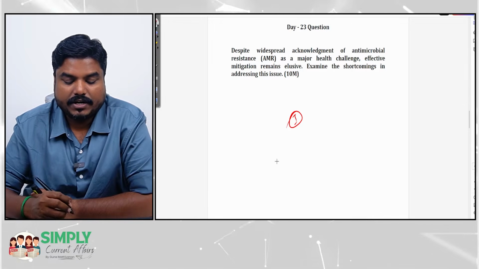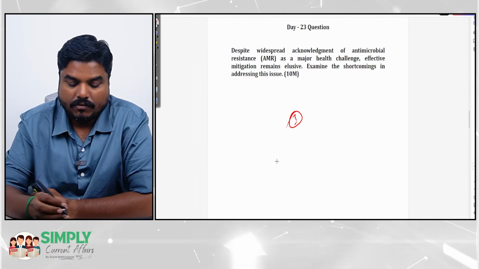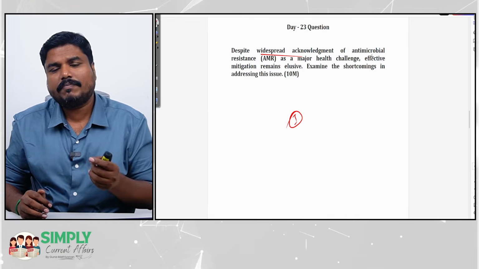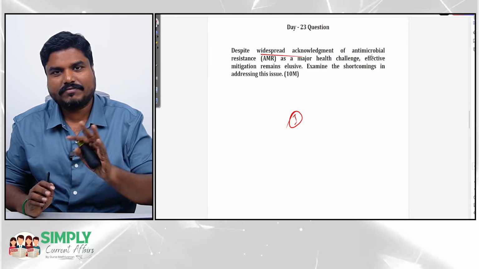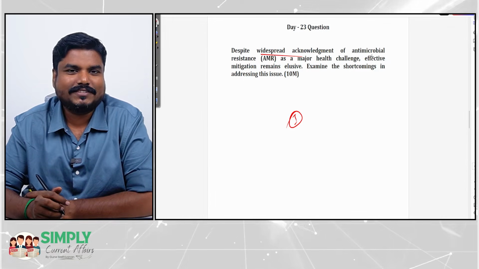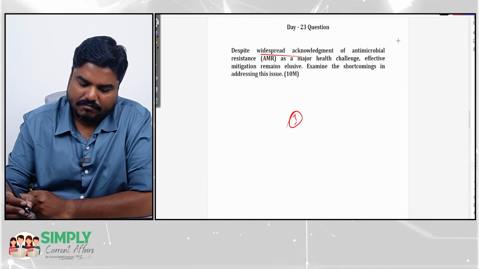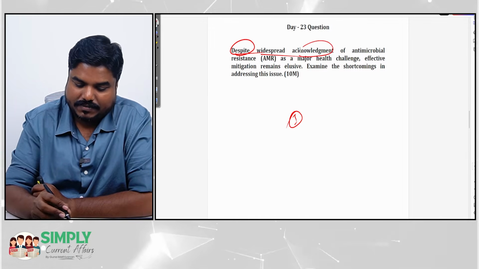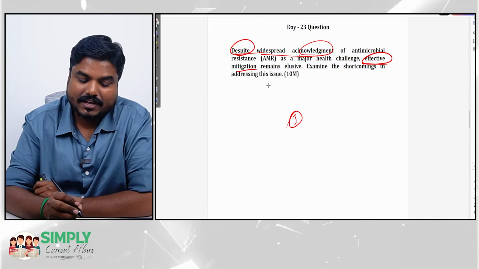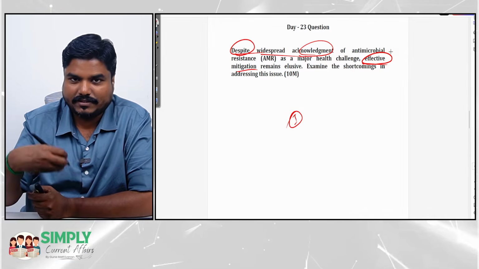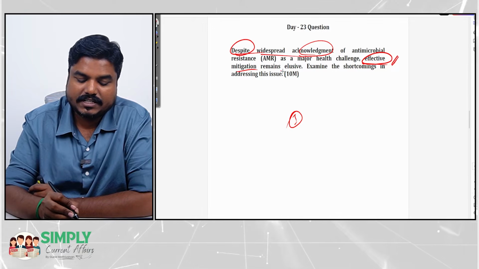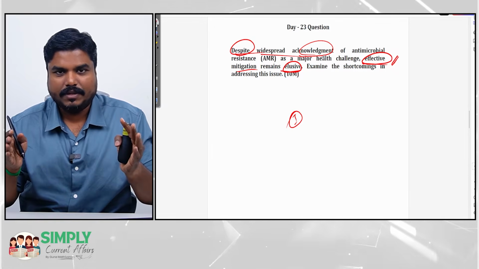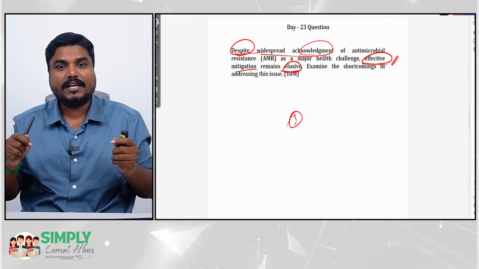In the introduction, you can highlight the widespread acknowledgement, what WHO is saying. It is said that by 2050, every year 1 crore people will be killed because of antimicrobial resistance. So then you are giving the fact. The question says, despite all this awareness, the effective mitigation remains elusive. That means there is an understanding that this is a serious problem, and despite that understanding, the mitigation remains elusive.